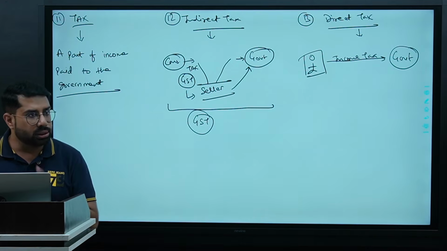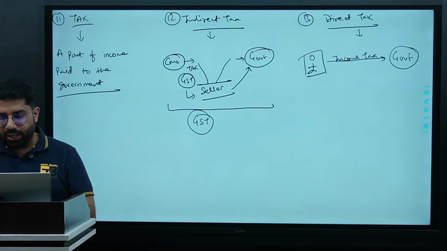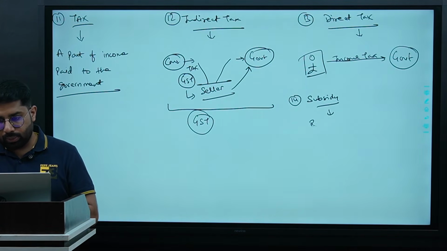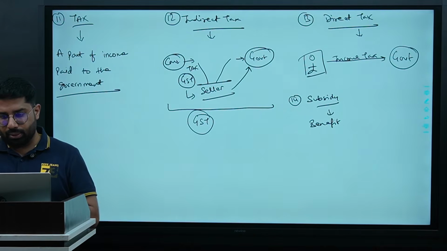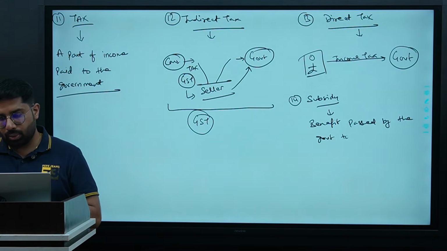So, if I write here only, what is subsidy? Benefit passed by the government to the consumer in lieu of taxes.